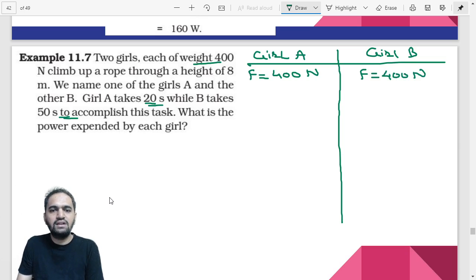Now the girl A takes how much time? Suppose, let us say, to complete the task she takes 20 seconds. So the time required in this case was 20 seconds. What about this case? In this case, the time required was 50 seconds. Correct? 50 seconds and 20 seconds. What about the height? Both of them are, suppose let's say, going to a height of 8 meters. So height is common for both of them, that is 8 meters.